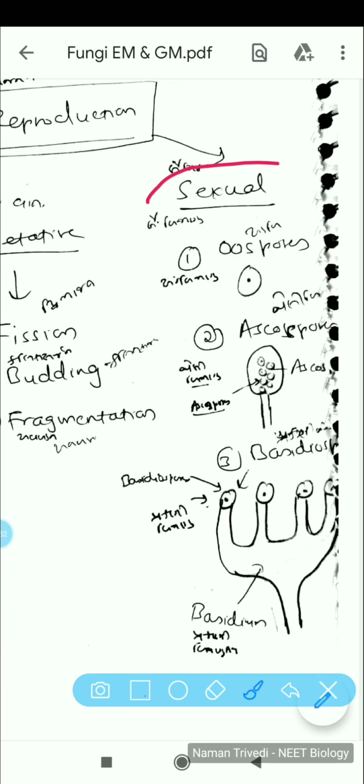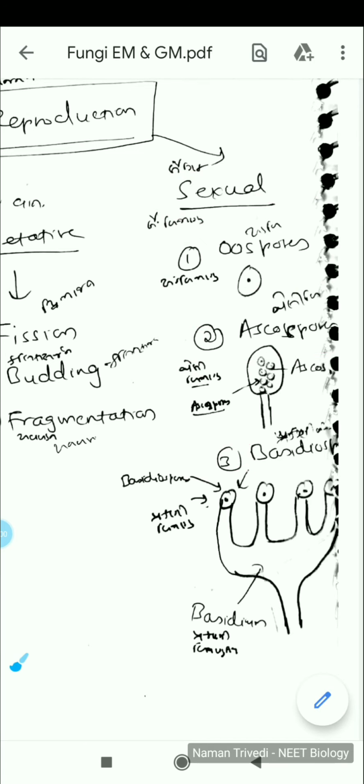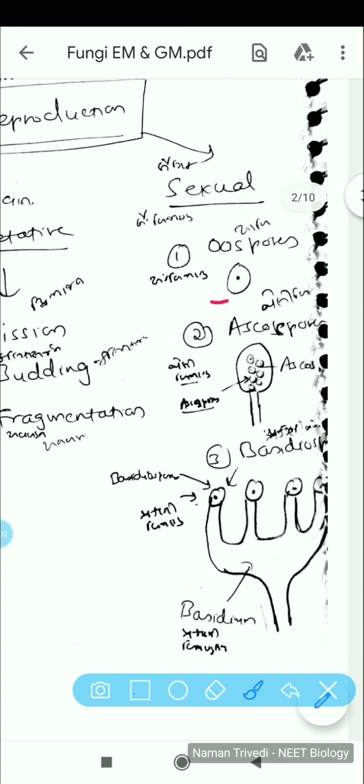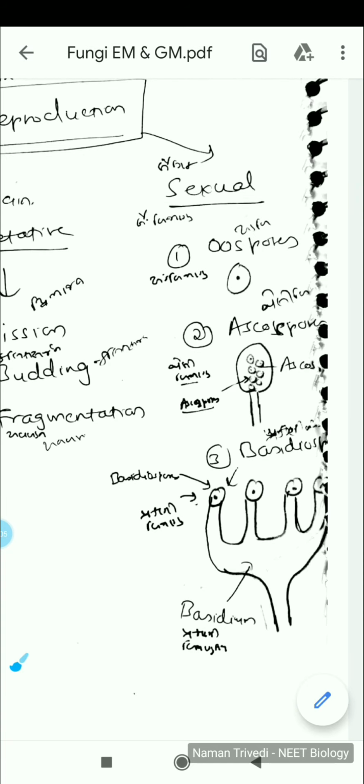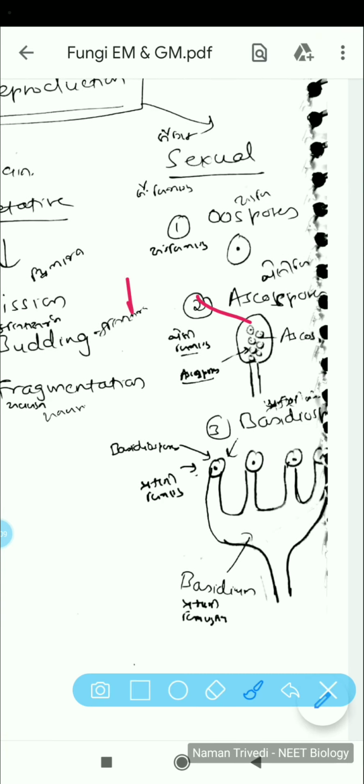Now sexual spores are mainly oospores, ascospores, and basidiospores. Oospores are mainly of this kind of appearance, not given in the textbook, but you should know. Ascospores are found in an ascus. This is what you call an ascus, which is a bag-like structure in which you can see these are the ascospores.